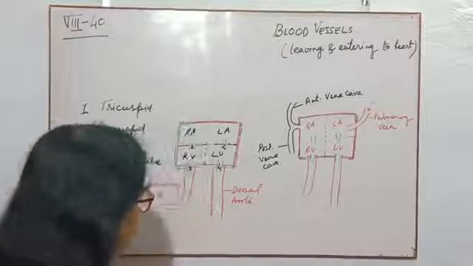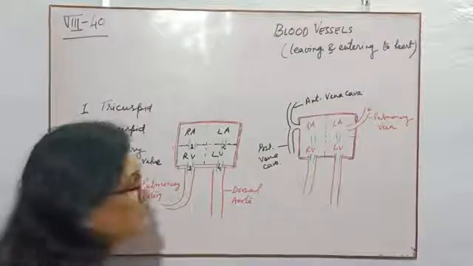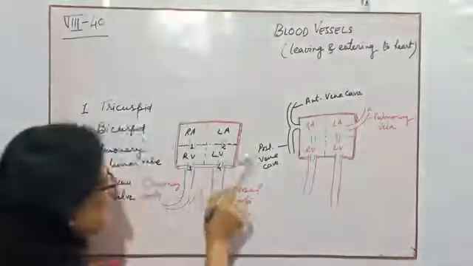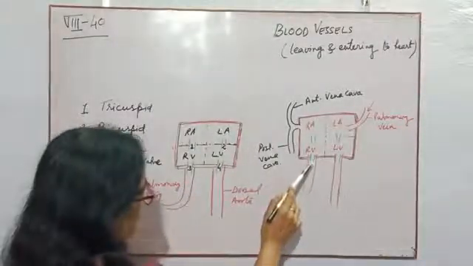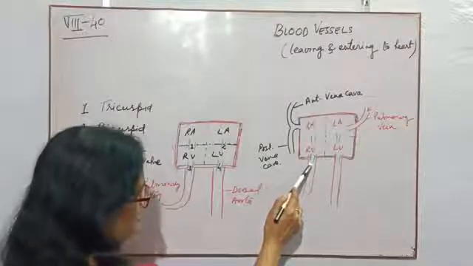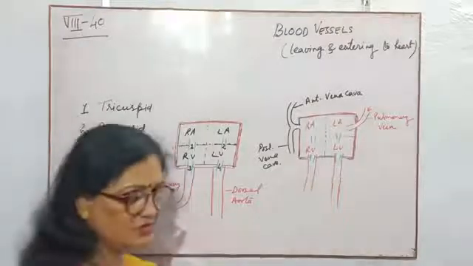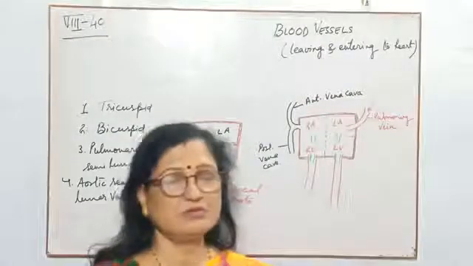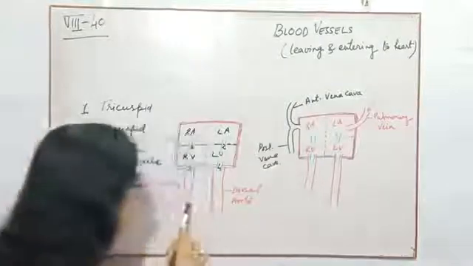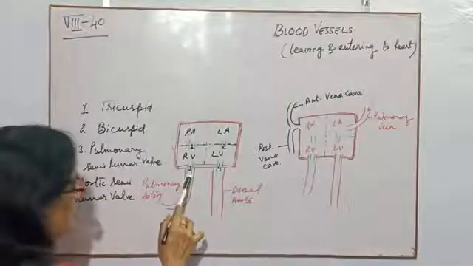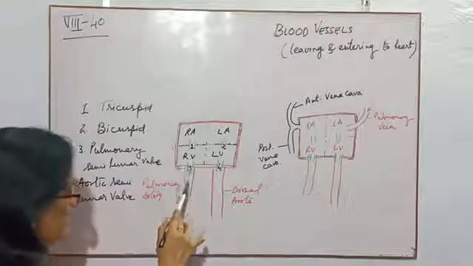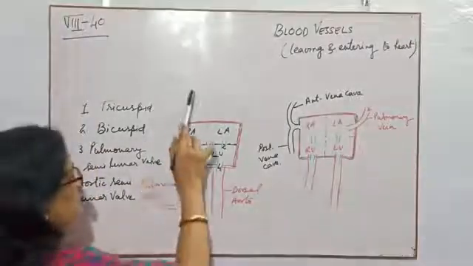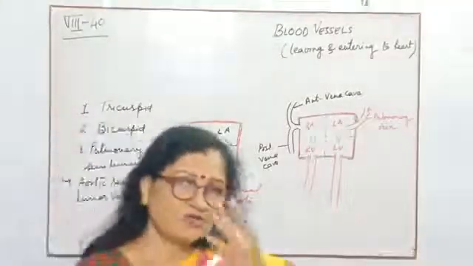So children, in a previous video I told you about the valves, bicuspid, tricuspid. This is the pulmonary semilunar valve and this is the aortic semilunar valve. Now children, entering and leaving. First you go for the leaving. Here also I told you about that. The pulmonary artery will leave the heart, carrying the deoxygenated blood up to the lungs for oxygenation of it.